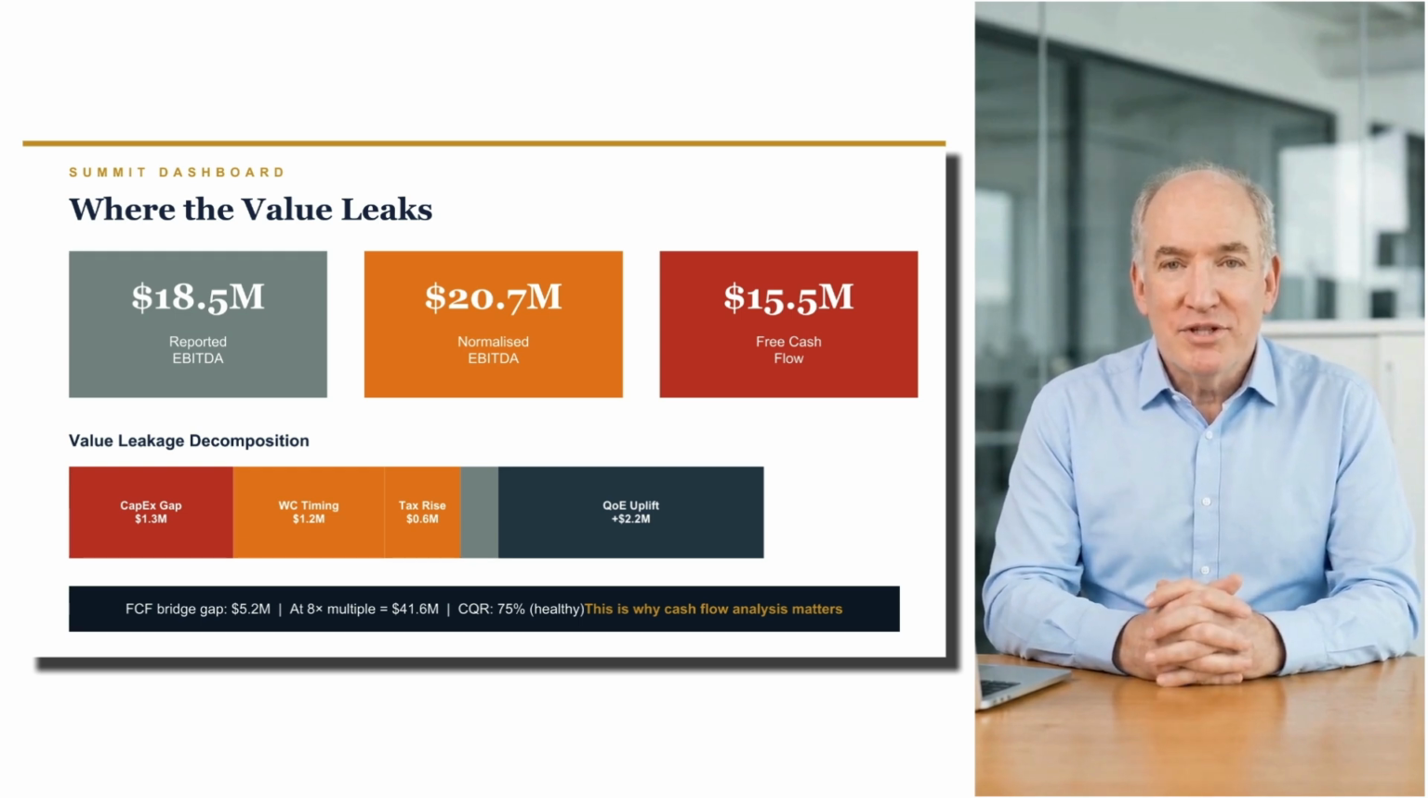The conversion quality ratio is 75% off our normalized EBITDA, solidly within the healthy range. But if you had modeled off the seller's 23 million claim, the implied ratio drops to 67%, and the absolute cash shortfall against the seller's number widens to 7.5 million. That delta is where Vanguard Partners protects its investment by starting the bridge from the right number.